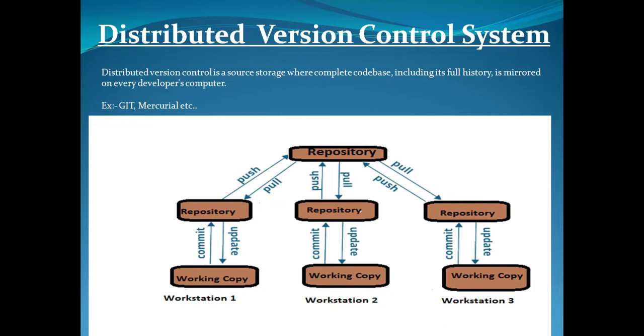Here we have one local copy, so we can commit and update our local repository without any interference. We mainly use pull and push commands to perform operations from central server to local and from local to central, vice versa.